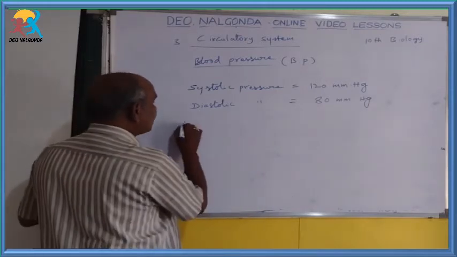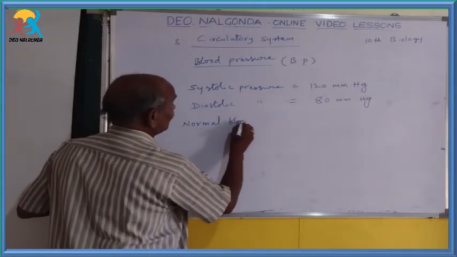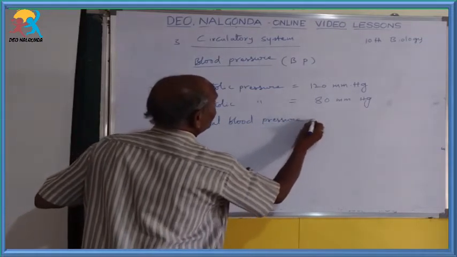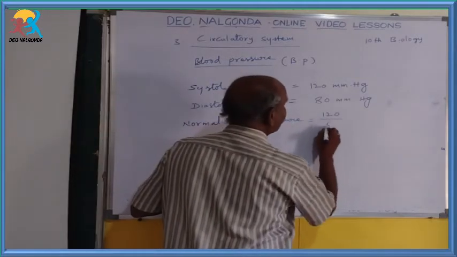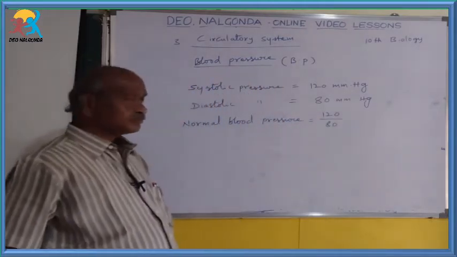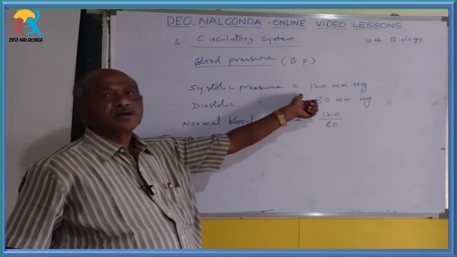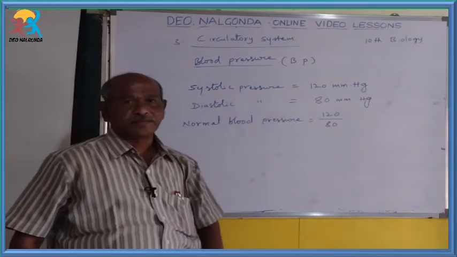So the normal blood pressure is 120 by 80. 120 is the systolic pressure and 80 is the diastolic pressure.